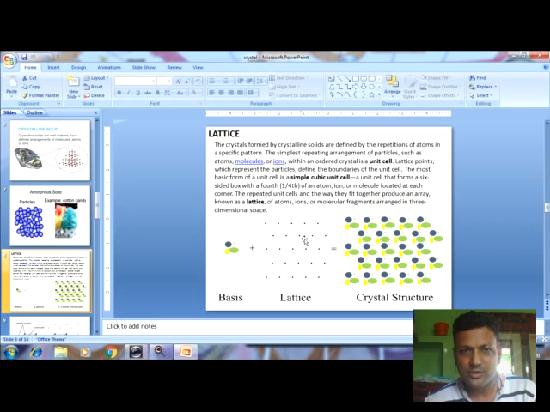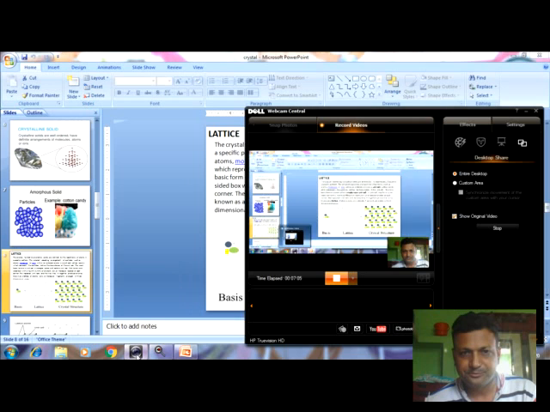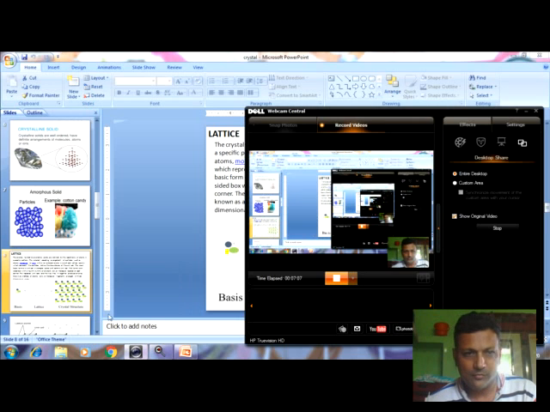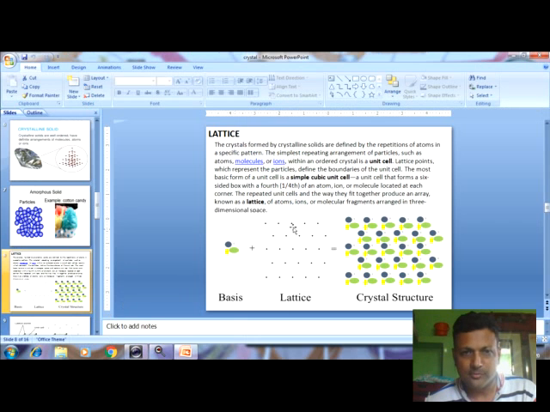Lattice points represent the particle. So this is the basis here, and this is the lattice, and then from the lattice, the crystal. So the basis or unit cell is the basic building block of the crystal structures, as given here. You can see here the basic building blocks of it. So particles such as atoms, molecules or ions in an ordered crystal form the unit cell.